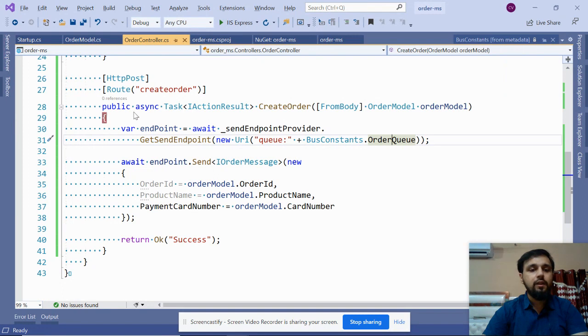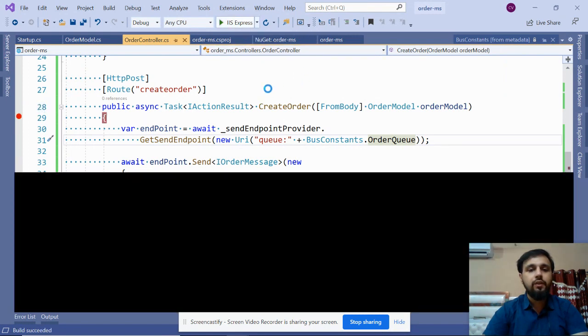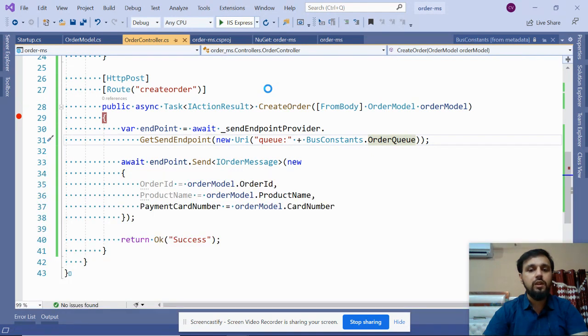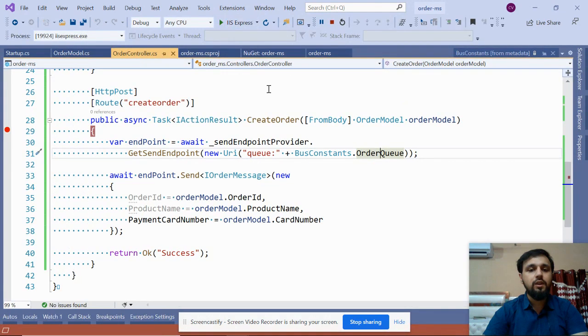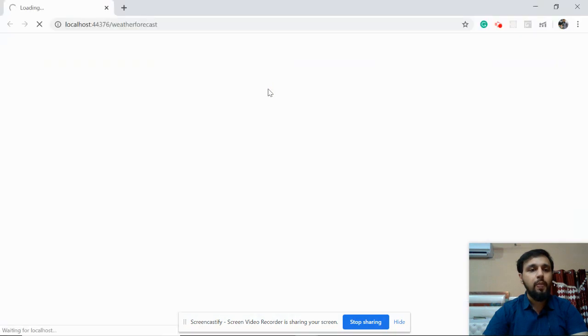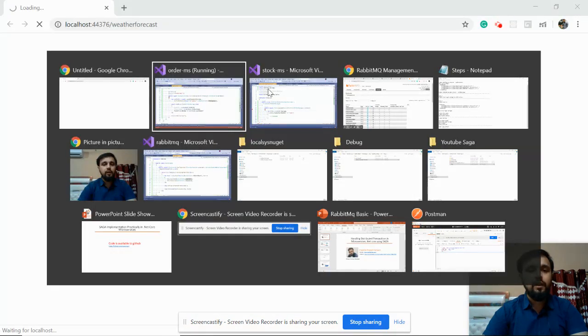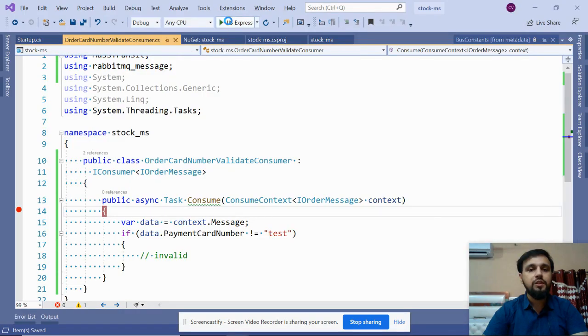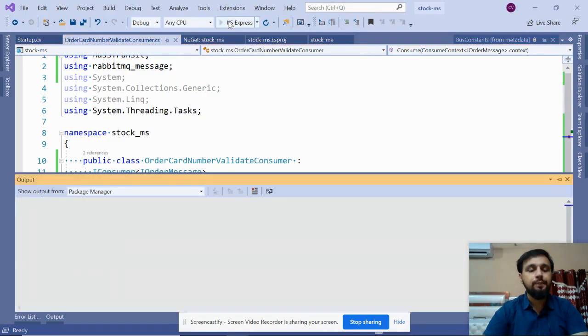So I think let's run the application and test. At first, are we getting messages from one microservice to another microservice after doing these configurations? And also run the stock MS, which is your second microservice. This is the example we will continue throughout the series.